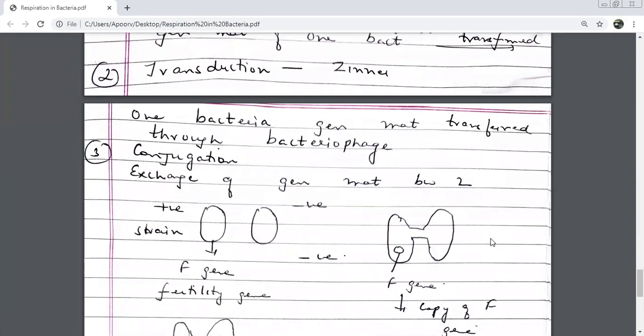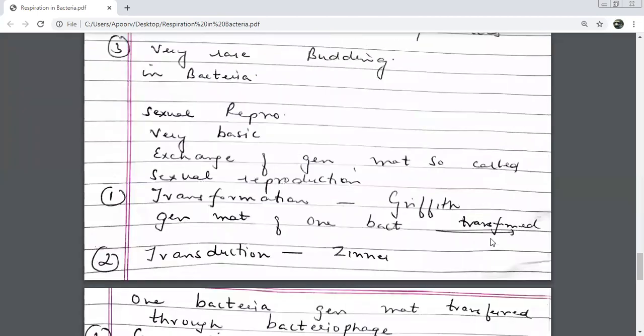Yes, ma'am. Yes, beta. These are the subheadings under sexual reproduction. These are sexual reproductions only. These three headings you should put under sexual reproduction. Actually, as I told you, sexual reproduction here is very basic, but we call it sexual reproduction because genetic material is being exchanged. Normally gamete formation is not happening here. But because genetic material exchange is happening, we use the word sexual reproduction. But you can see, children, very clearly I have written very basic sexual reproduction.